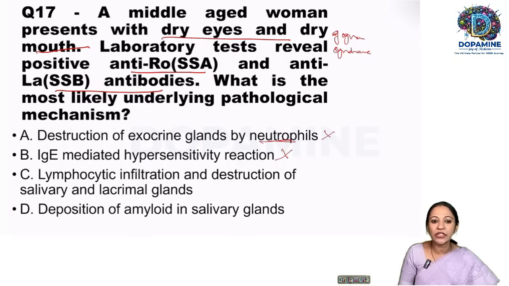We look into the third choice: lymphocytic infiltration and destruction of salivary and lacrimal glands. Yes, that is the pathogenesis in Sjogren syndrome. Deposition of amyloid in the salivary gland can occur later in any chronic inflammatory disorder, but definitely it is not the pathogenesis. So we are ruling out this choice as well. So the answer is lymphocytic infiltration and destruction of salivary and lacrimal glands.